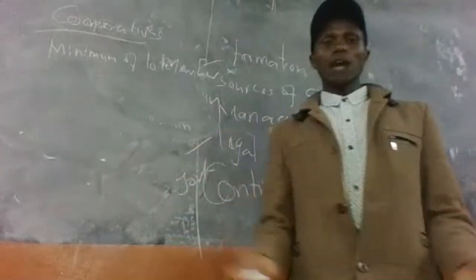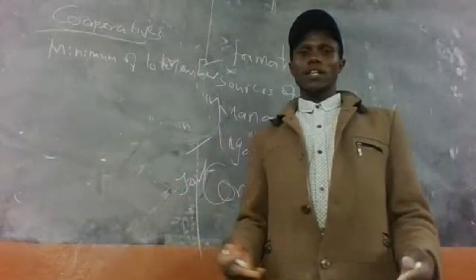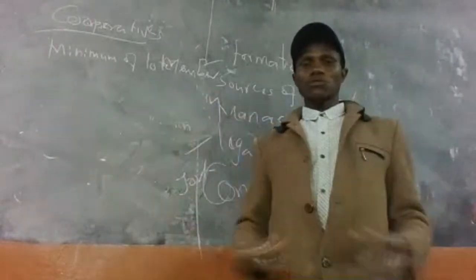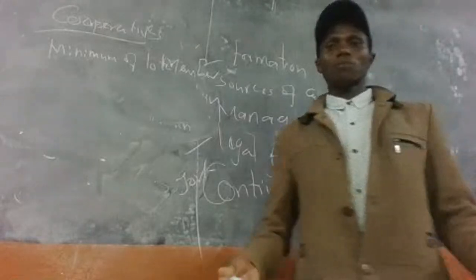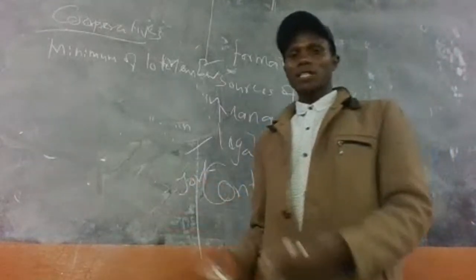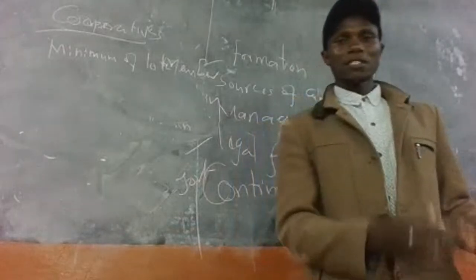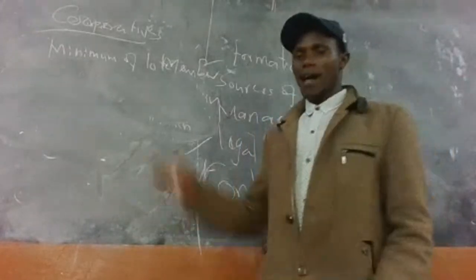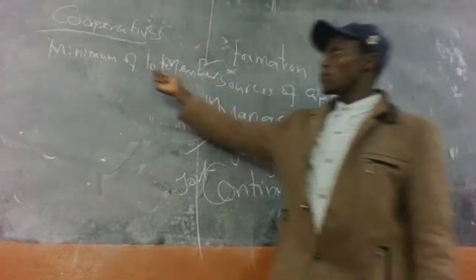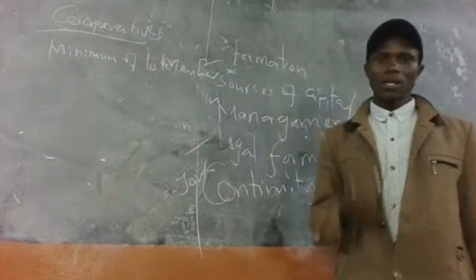They are also producers of given products. Consumers are part of cooperatives, and there are marketing cooperatives looking for market for the farmers' produce. So the formation feature is a minimum of 10 members.